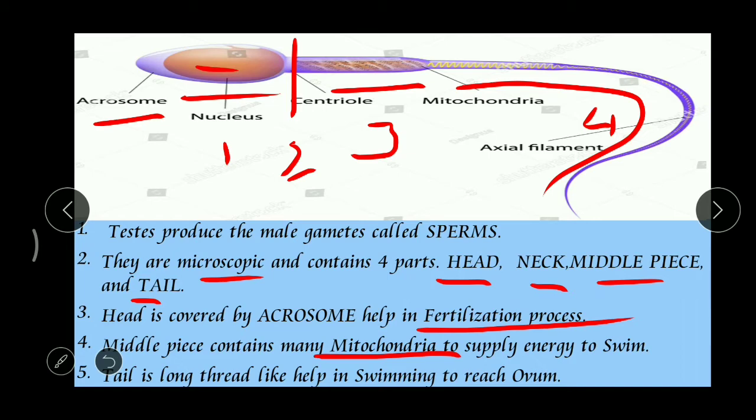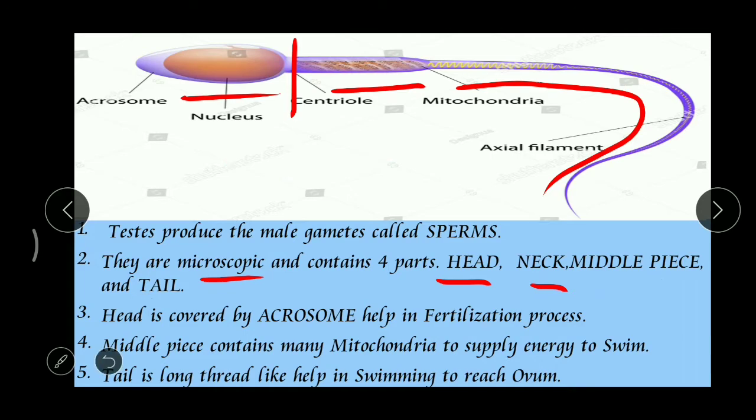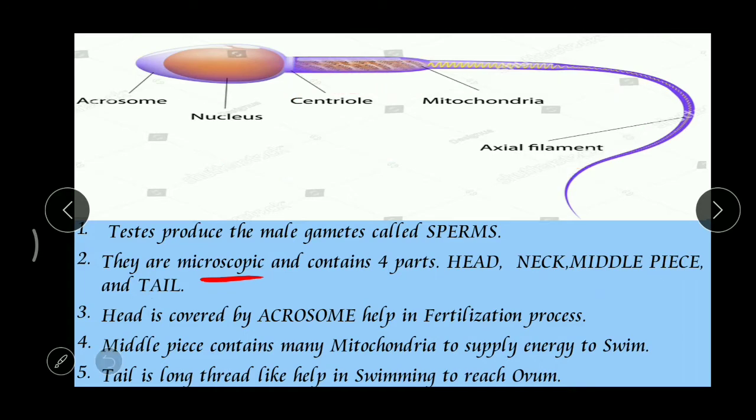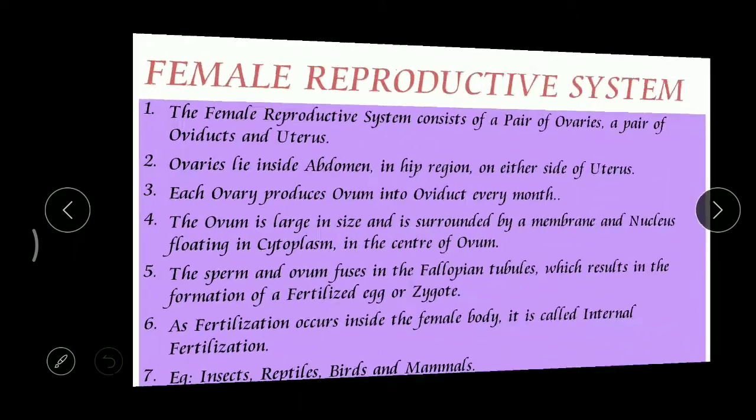Good. So this is the structure of the human sperm. How many parts can you find? The first one, head, the next neck, then the third one, middle piece, and the last fourth one, the tail. Okay, so you can imagine our picture in this sperm. Got it? So this is about the human sperm. Now let's deal with the next one, that is the female reproductive system.